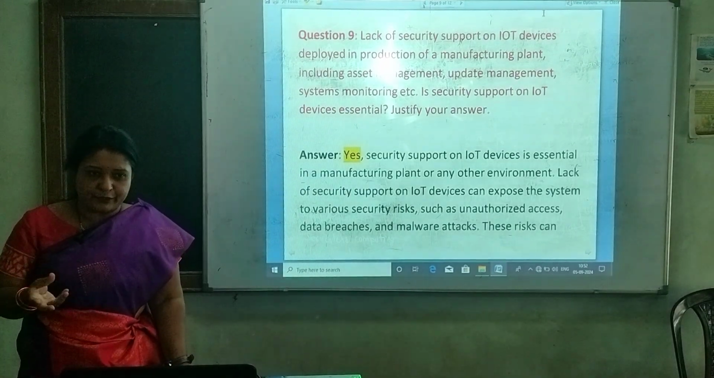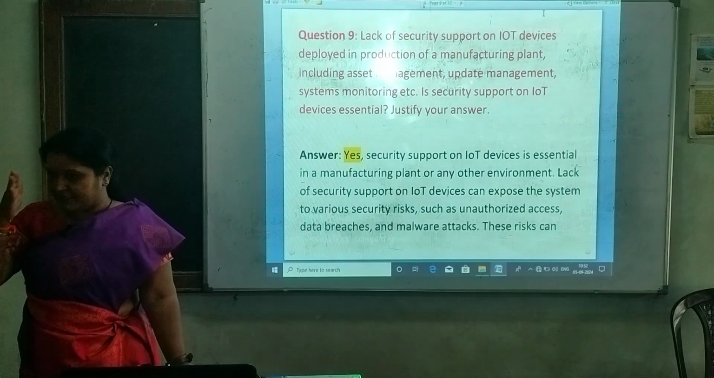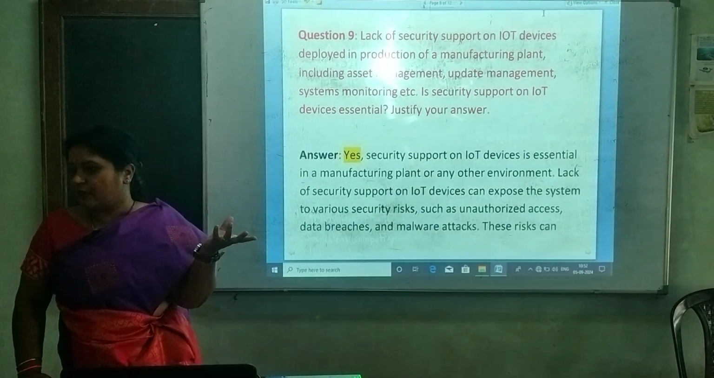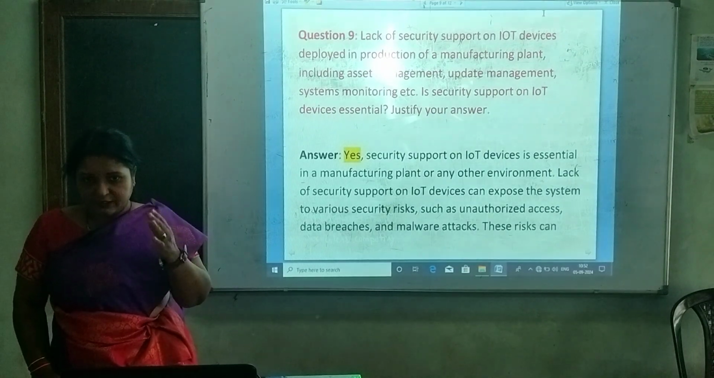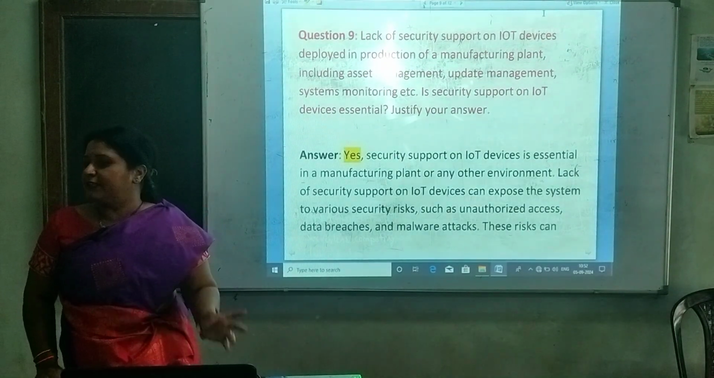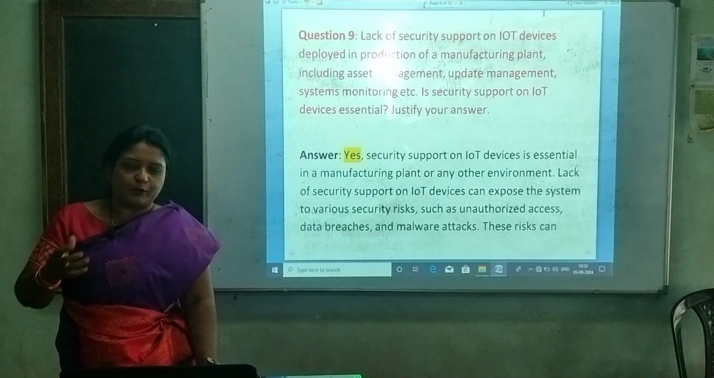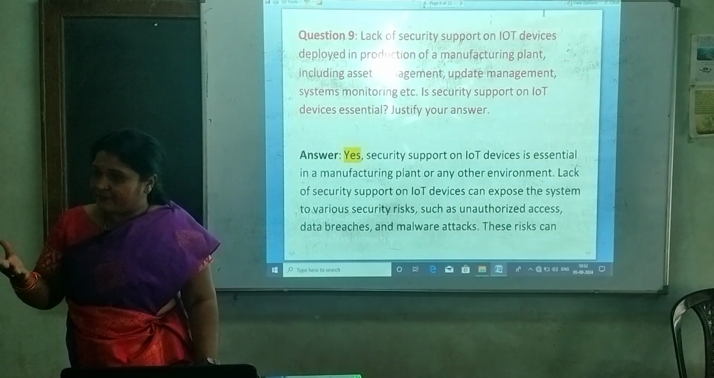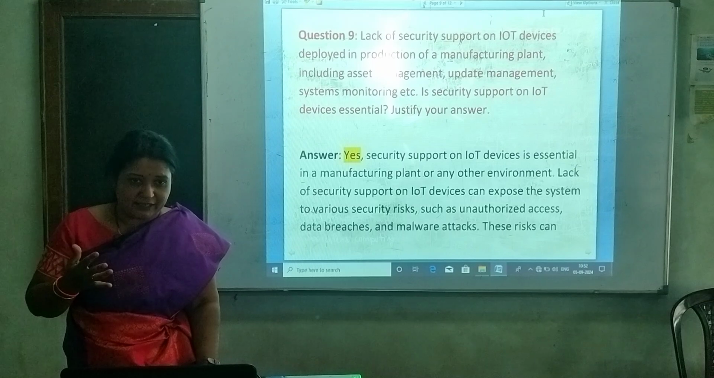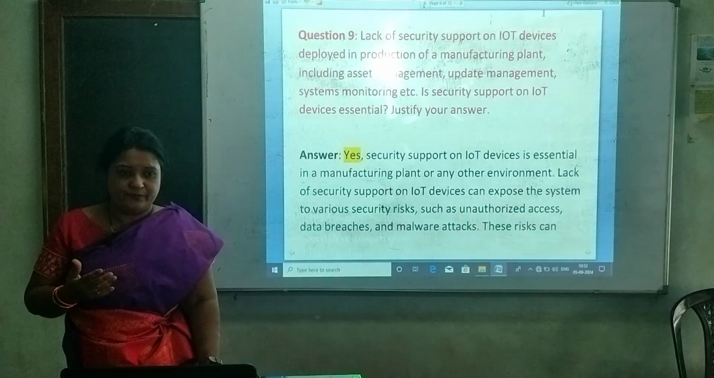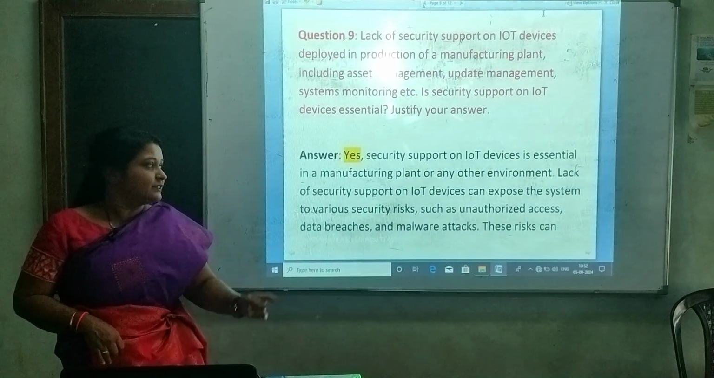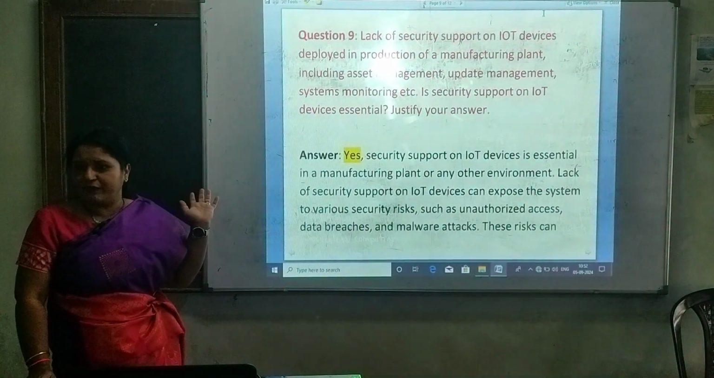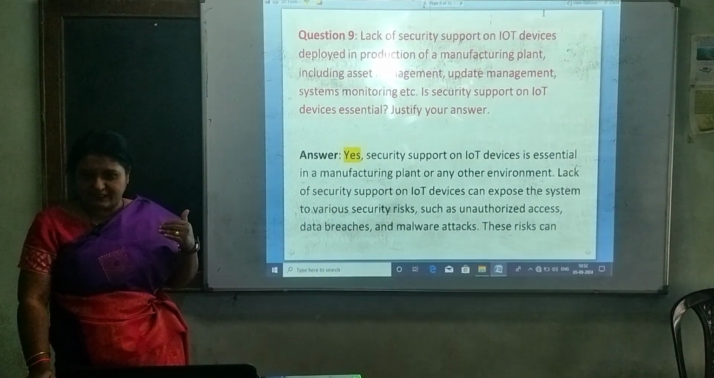Because of the lack of security available in the IoT devices, what is happening there? Deployment in the production of the manufacturing, or the IoT devices' security is reduced, so whatever the industries are manufacturing, the deployment of those products is affected. Now, is it very much necessary for the IoT devices to have security? Whether it is necessary or not, justify your answer. Should IoT devices have security methods?